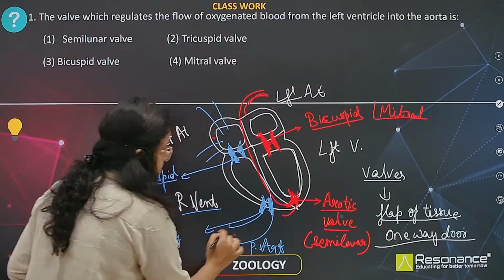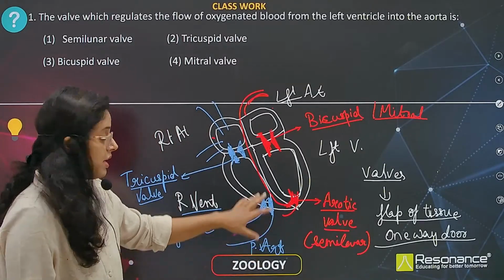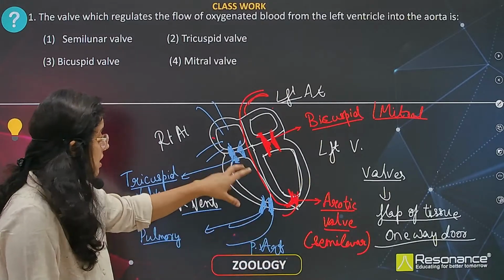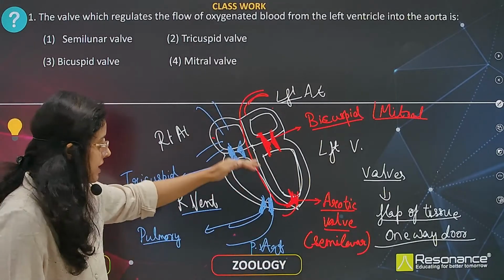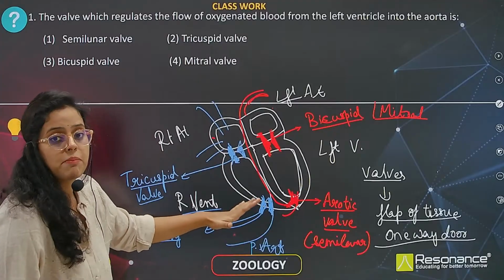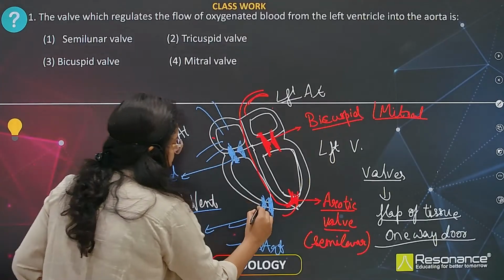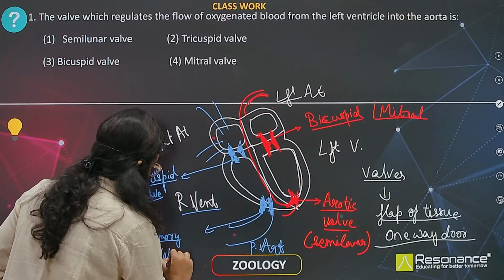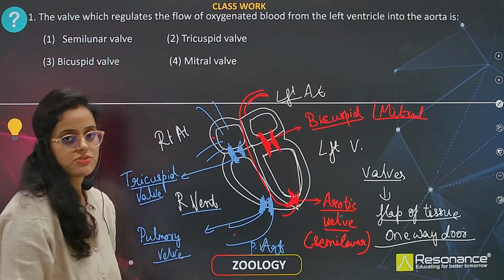Sorry, this is the pulmonary artery, not the pulmonary vein. Sorry, I have given a wrong name here. The deoxygenated blood goes from the right ventricle to the pulmonary artery. This has a pulmonary valve, which is also semilunar in structure.